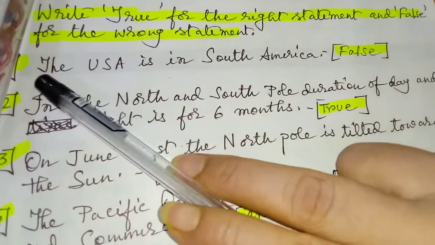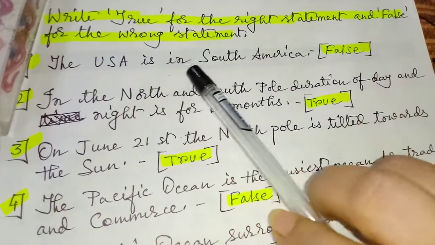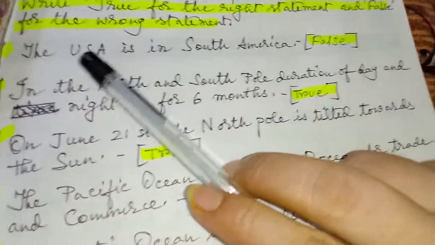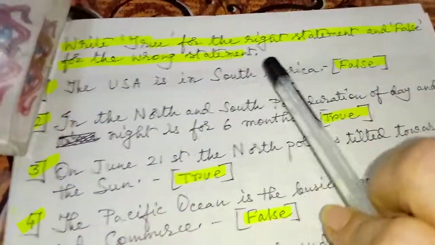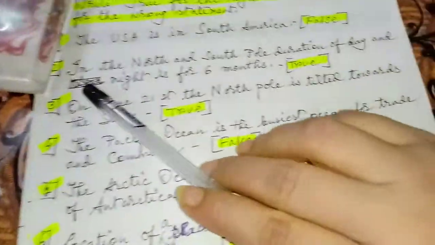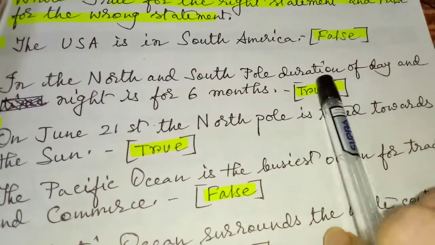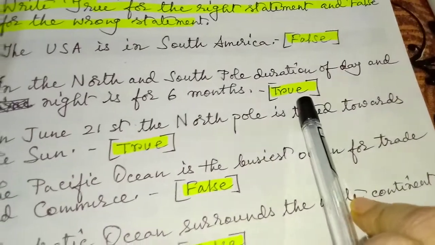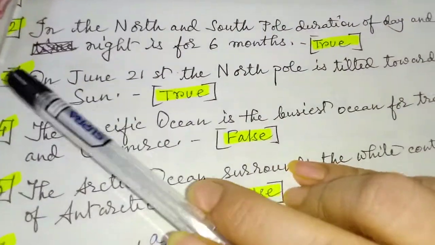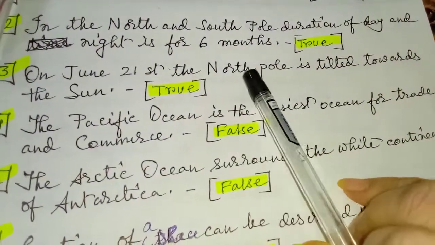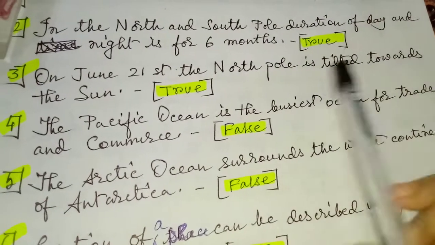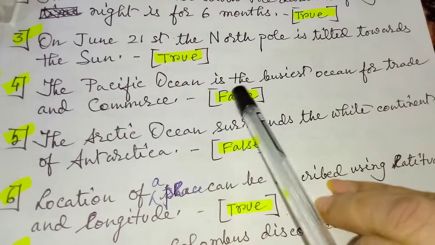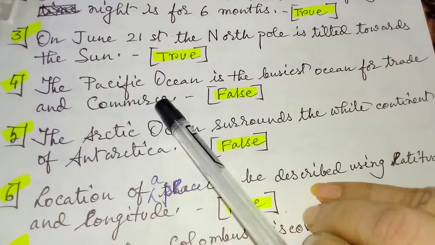Question number 1. The USA is in South America. False. But then what is the right answer? The USA is in North America. Next, in the North and South Pole, duration of day and night is for 6 months. Answer is true. Next, question number 3. On June 21st, the North Pole is tilted towards the sun. Answer true.